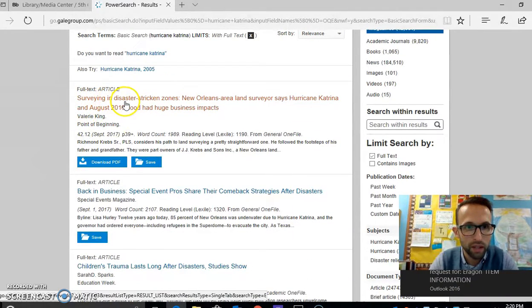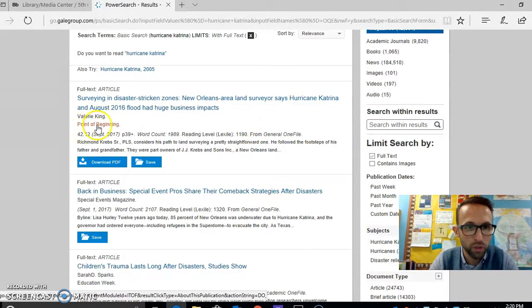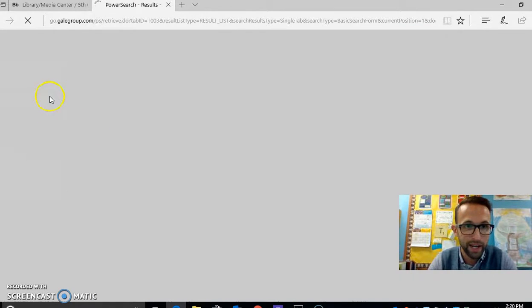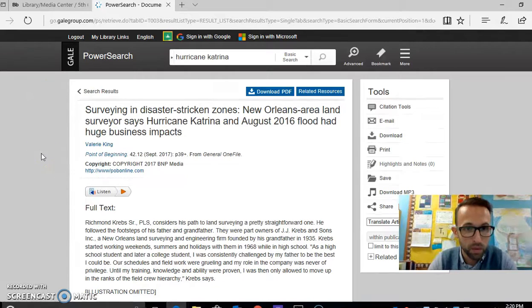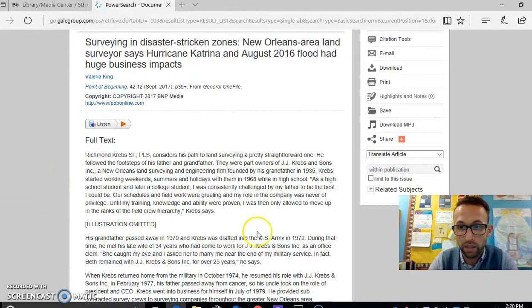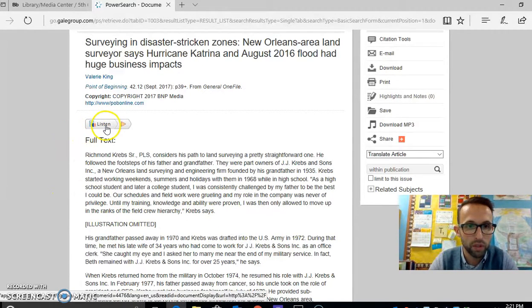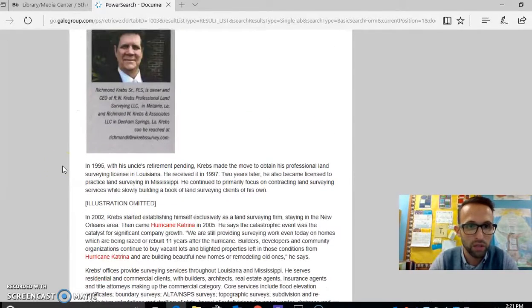Right away you can see the title, the author, and the journal in which this was published. And the fact that it was published somewhere tells you something about the reliability of this source, that someone else was willing to say, yes, this is good information, it's accurate, up to date. So the nice thing about these articles is that they have the title, the author, where it was published, right on the top of the page. The other nice thing is you can either read it and kind of skim through for information, or you can have this read to you as well. If you click the listen button, it'll read that information to you.